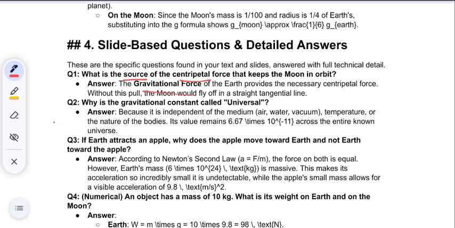So the gravitational force of Earth provides the necessary centripetal force. This question is in one to two parts. See, now what is mentioned? The gravitational force of the Earth provides the necessary centripetal force. Without this pull, the moon would fly in a straight tangential direction.